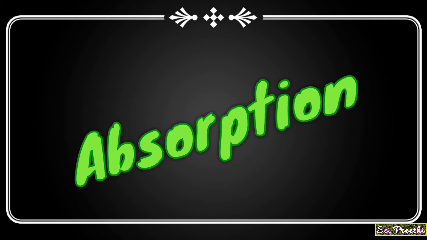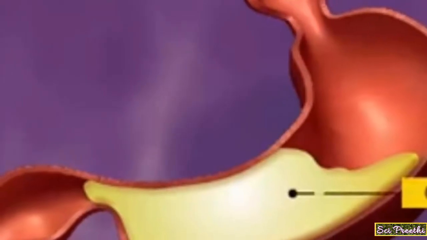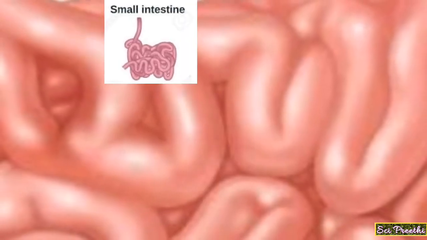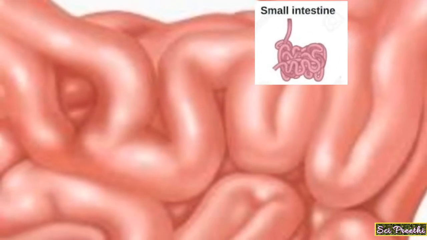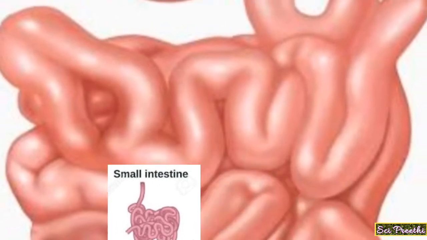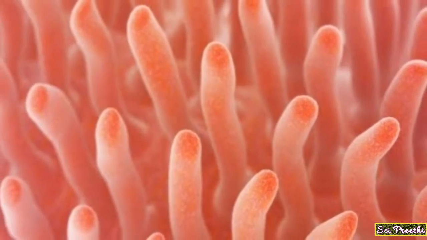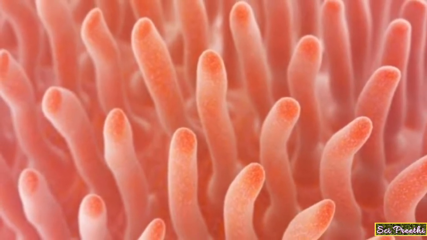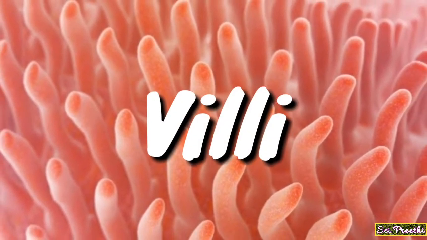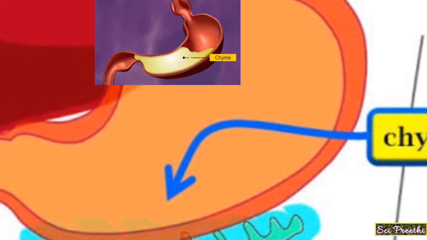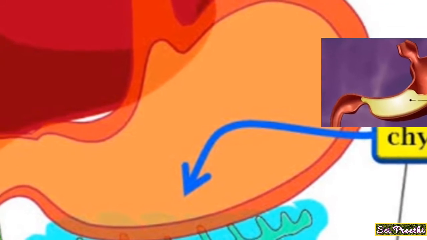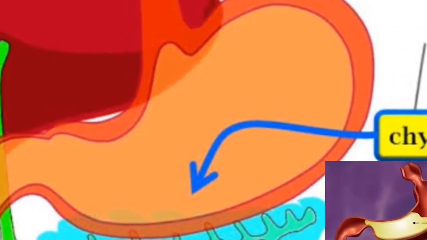Now we will discuss the next stage, absorption in the small intestine. After digestion, chyme passes into the small intestine. The walls of the small intestine contain folds that provide a large surface area, thereby making the small intestine well suited for the function of absorption. The inner walls of the small intestine also have millions of finger-like projections called villi that further increase the surface area. The chyme is moved along further due to the action of muscles in the walls of the small intestine. This helps in further absorption of nutrients from the chyme.